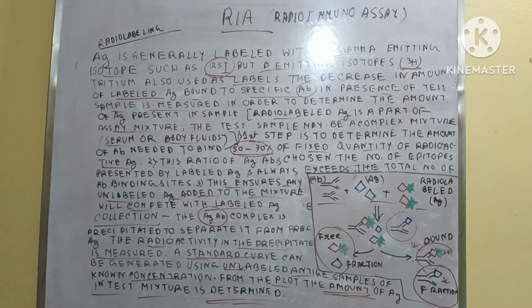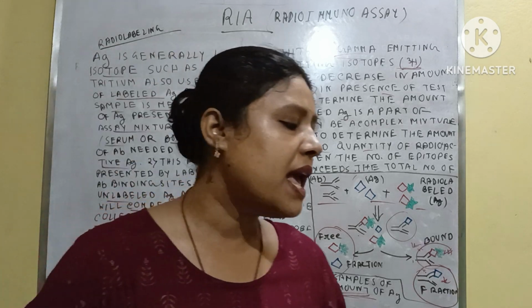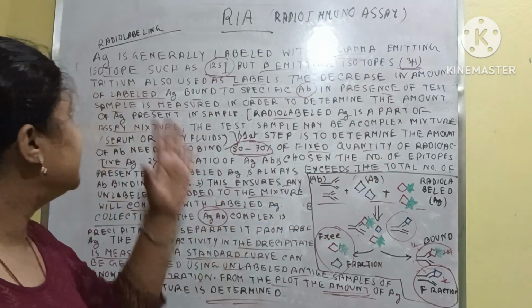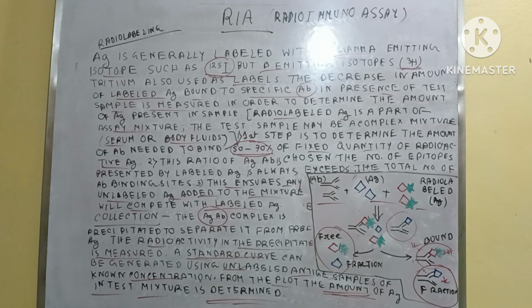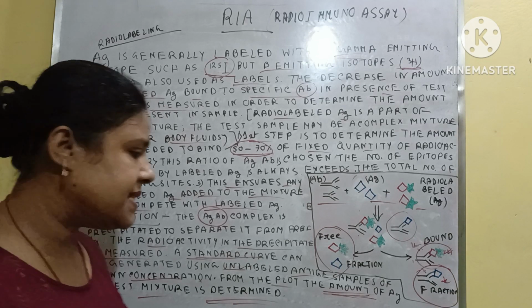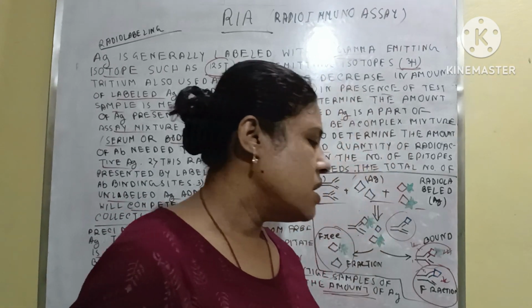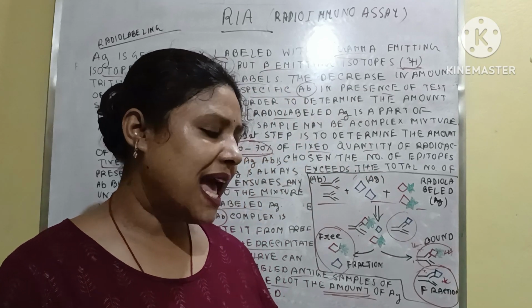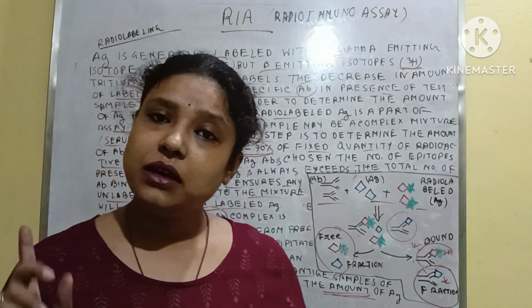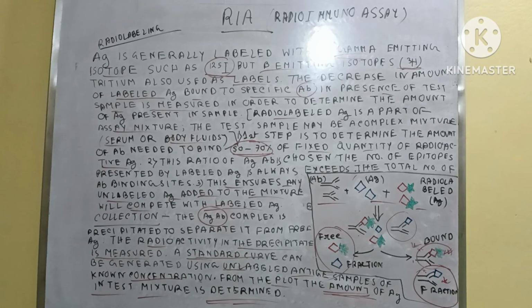So this is the process of collection, separation and radioactivity measurement, the radio labeling. And next we will learn about another thing related to radioimmunoassay.